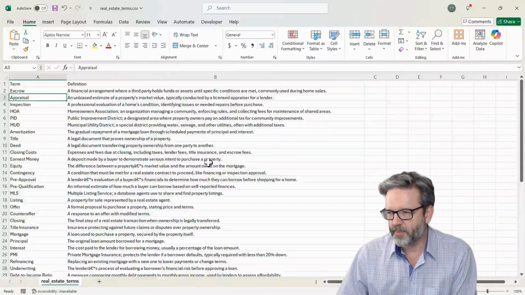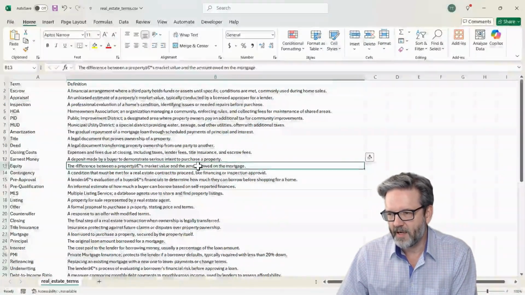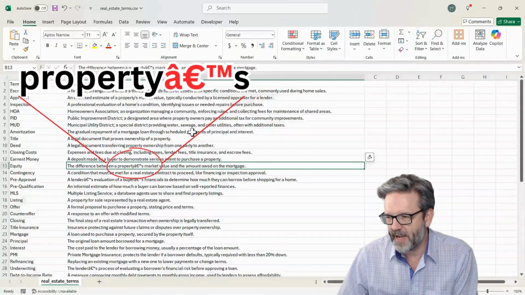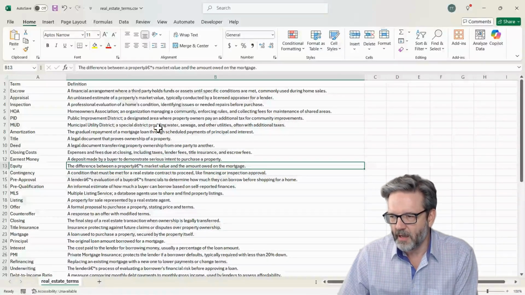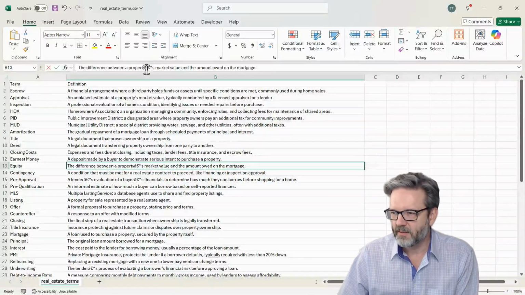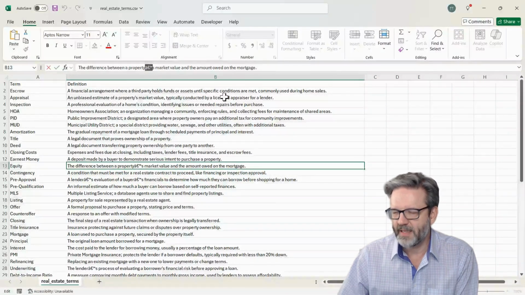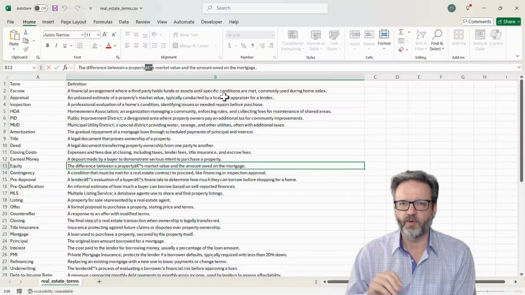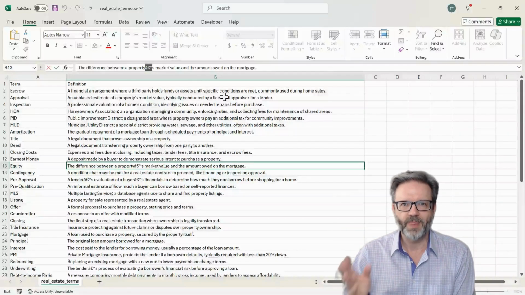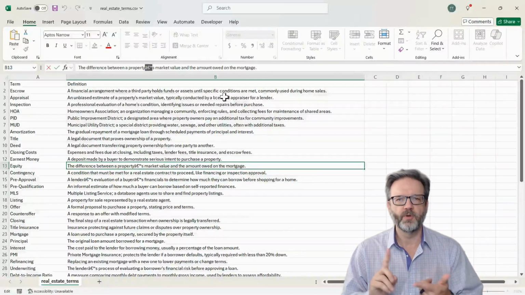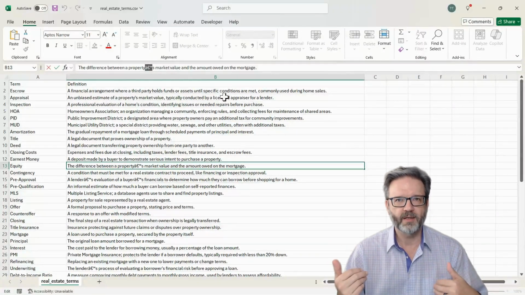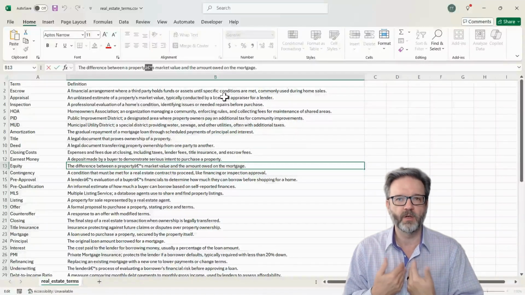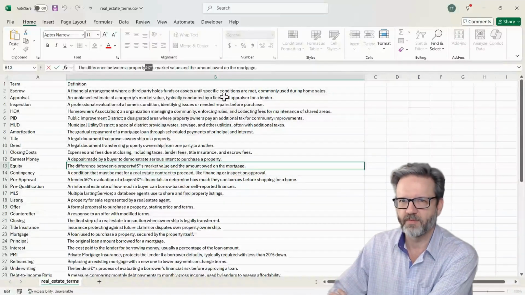I already see a couple of problems right here. Equity, the difference between a property's market value and the amount owed on the mortgage. That sounds good, but what's this right here? That should be an apostrophe for possessive. ChatGPT has thrown in some weird characters for some reason. I need to fix those. So we'll go through and do that, and I'm going to proofread all of the content and just make sure that I believe it's accurate. It's something that I would be willing to put my name behind. I'm going to pause the video for just a sec while I do.